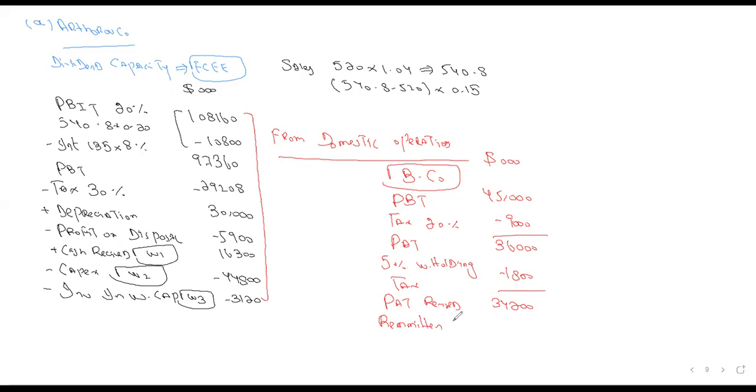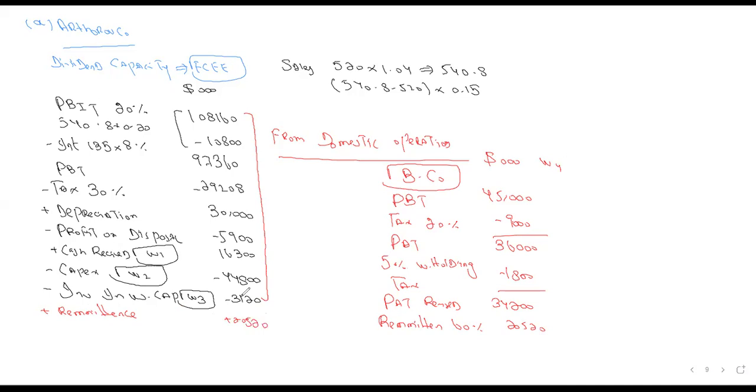So how much is the remittance? 60% of 34,200 is 20,520. So this remittance you will show here. This is the remittance, 20,520.